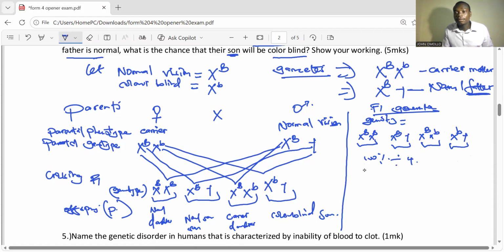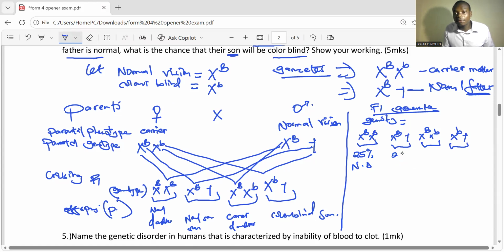What do we have? 100 over 4 is 25. So it therefore means that the percentage for them bearing children includes the following. They're going to have 25% normal daughter.